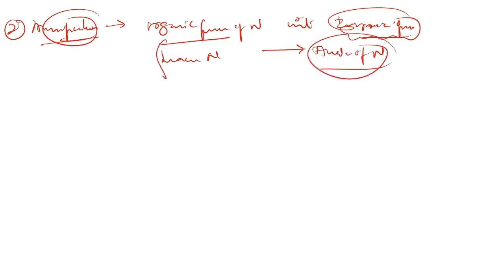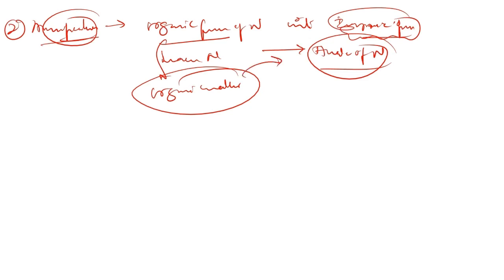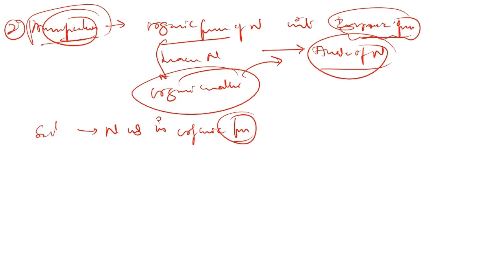What is the source of the organic form of nitrogen? It is the organic matter. From the organic matter, it is directly converted into the inorganic form through the process of ammonification. And in the soil, most of the nitrogen is present in organic forms. So this should be converted into inorganic form to be effectively utilized by the plants.